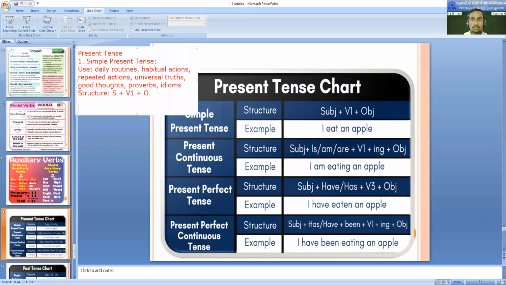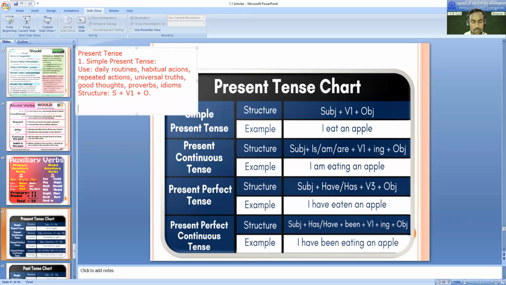I go to school. Yes, I go to school. This is also. My mother do the ironing.